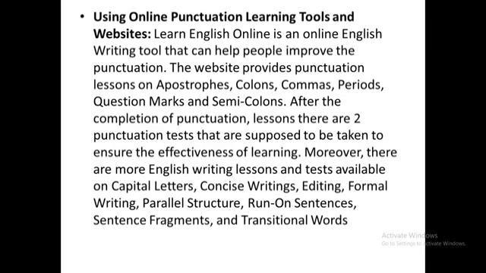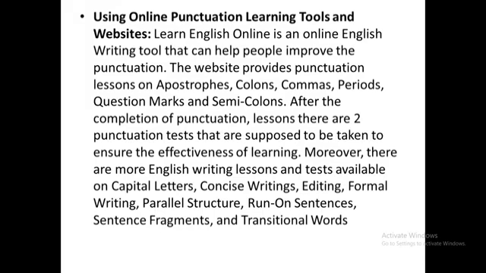Learning English online is an online English writing tool that can help people improve their punctuation. The website provides punctuation lessons on apostrophes, colons, commas, periods, quotation marks, question marks, and semicolons. After completing the punctuation lessons, there are 2 punctuation tests to be taken to ensure the effectiveness of learning. Moreover, there are more English writing lessons and tests available on capital letters, concise writing, editing, formal writing, parallel structure, run-on sentences, sentence fragments, and transitional words.